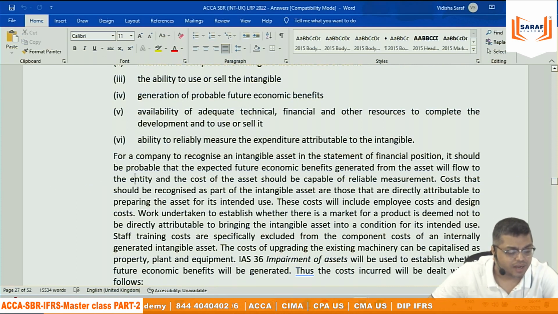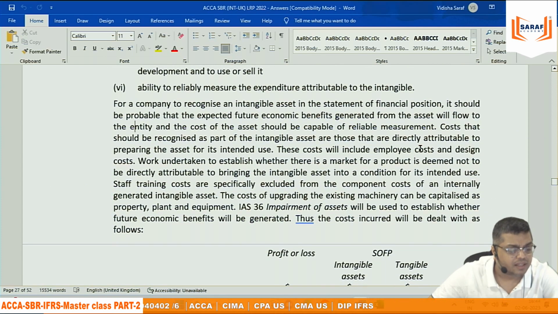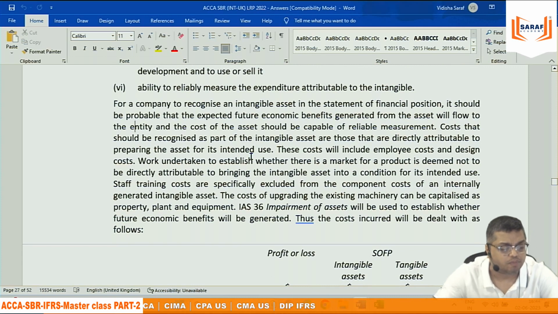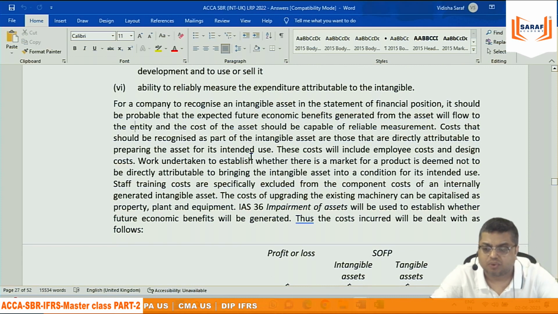For a company to recognize an intangible asset in the statement of financial position, it should be probable that expected future economic benefits generated from the asset will flow to the entity, and the cost of the asset should be capable of being reliably measured. Costs that should be recognized as part of the intangible asset are those that are directly attributable to preparing the asset for its intended use. These costs will include employee cost, design cost.